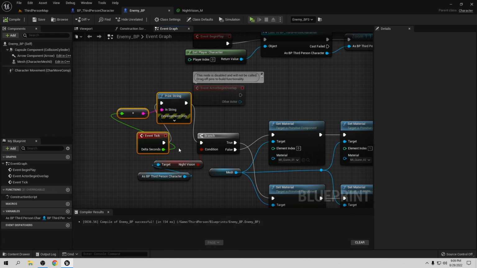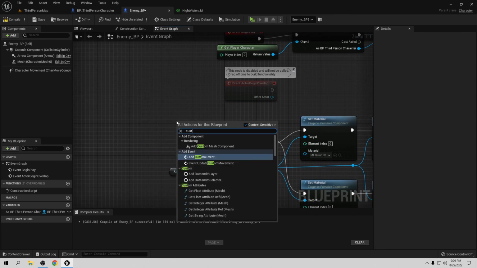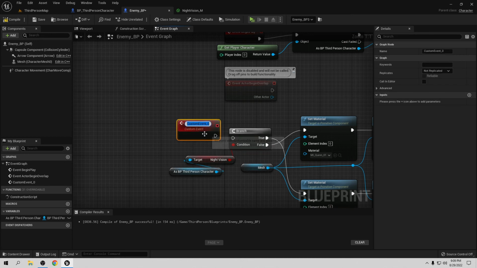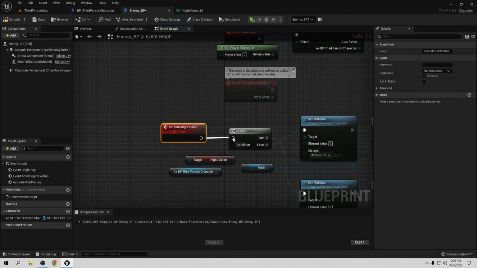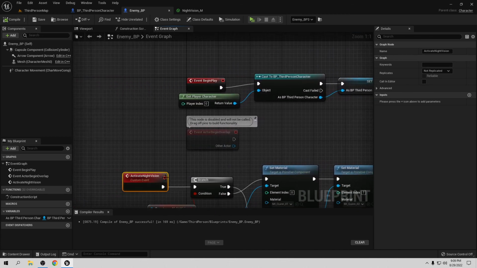So let's close this and let's do a custom event here. For the custom event, we can call this activate night vision, for example. We can connect this to here, compile and save. You can go to the begin play, and you can call this activate night vision.